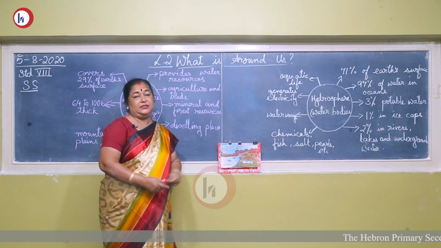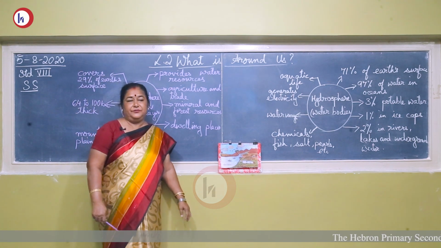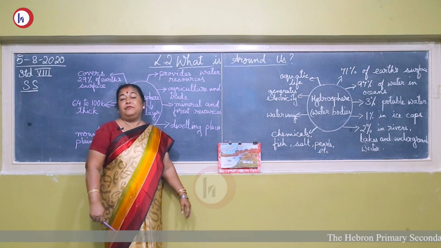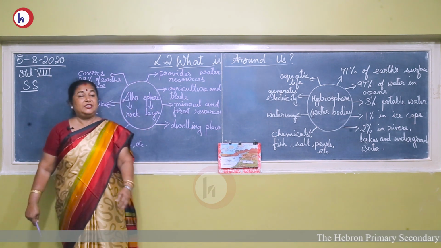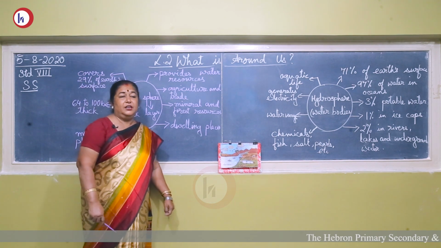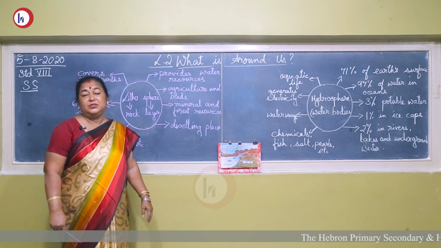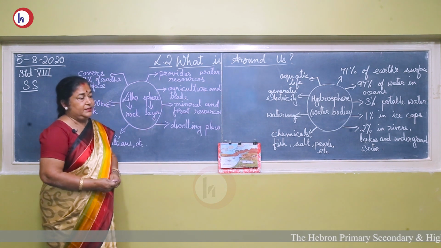What is around us? What is surrounding you? We all are surrounded by the atmosphere. We can feel the gases. We can see the atmosphere. We can see the mountains, plateaus, lands, trees and vegetation. What are these? How did these come? So we are going to learn how the earth came into existence.